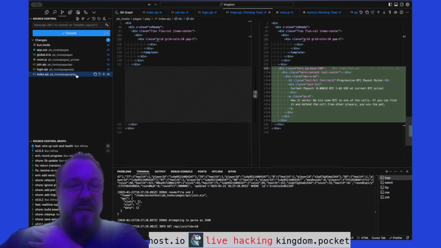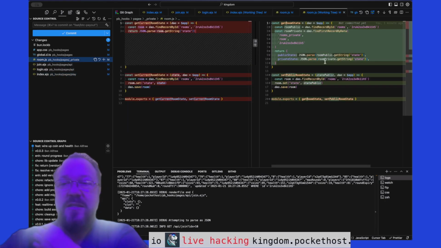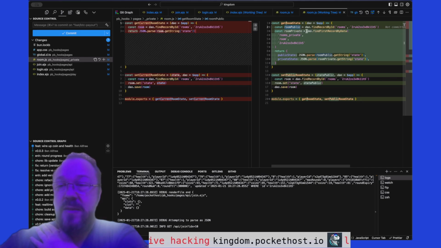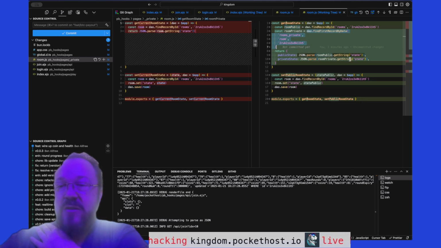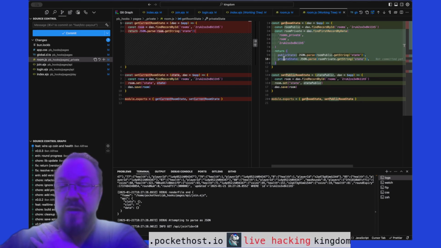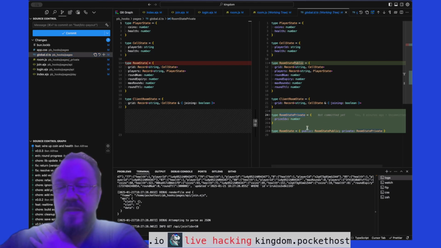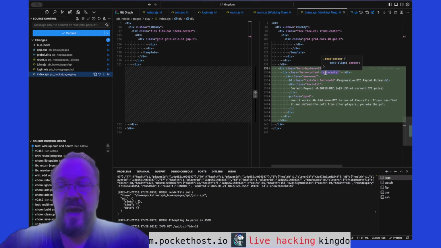And then inside room.js, this is the one that really changed, where now we're fetching the public information, the private room information, and we are parsing out the public and private state and returning them as public state, private state. We also updated our types so that we know what's in the private state. We made some migrations and we added our BTC call to action down here.